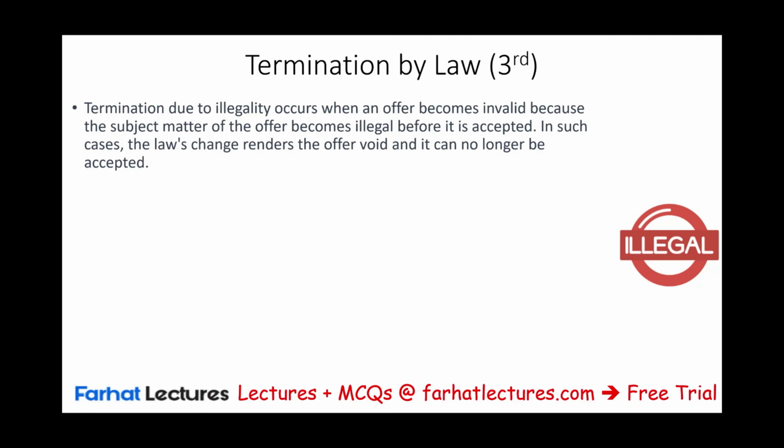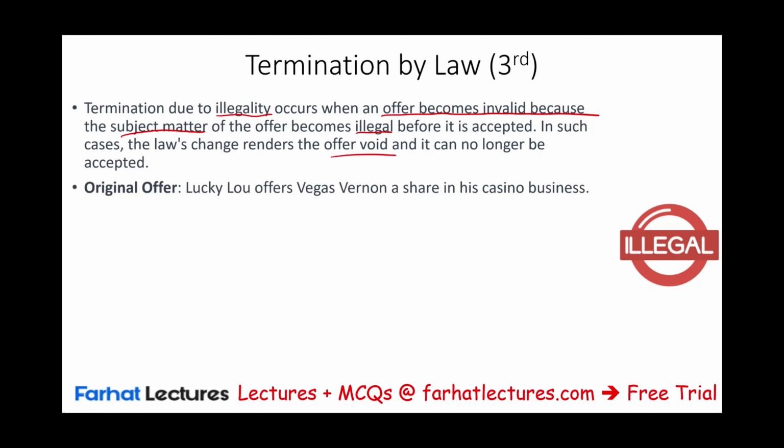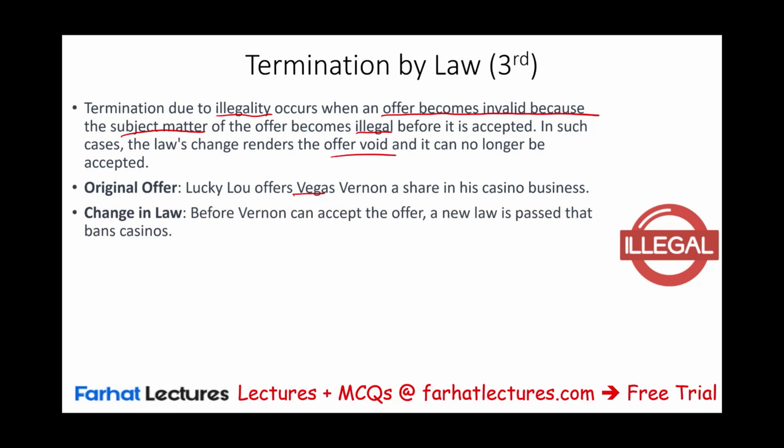Also, termination can be due to illegality of the contract. This occurs when the subject matter of the offer becomes illegal before it's accepted. In those circumstances, the law changes, rendering the offer void and it can no longer be accepted. Okay, for example, Lucky Lou offers Vernon a share of his casino business. Well, good.